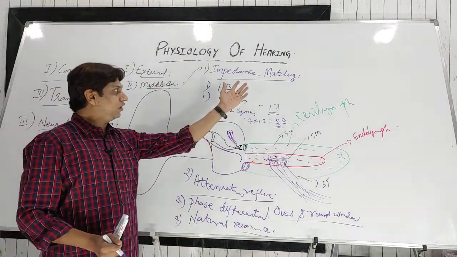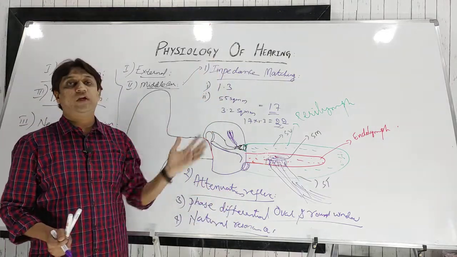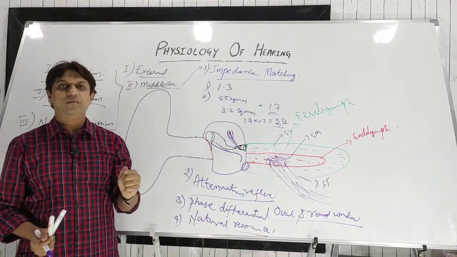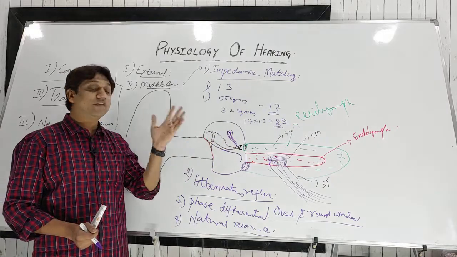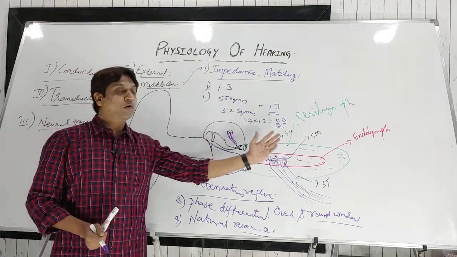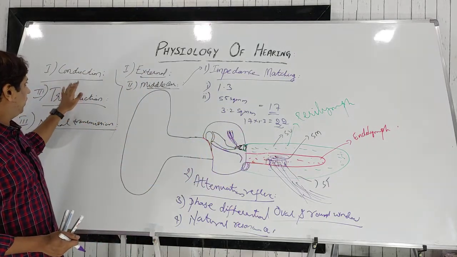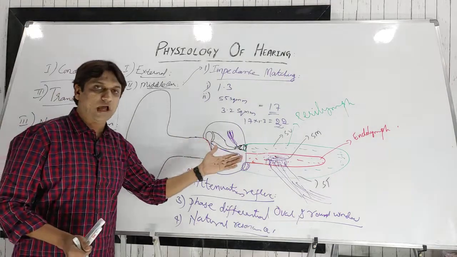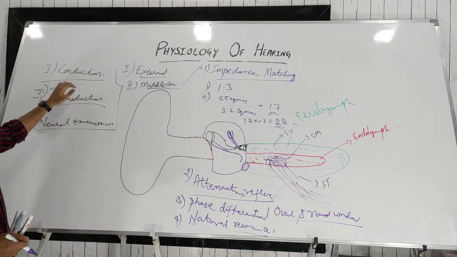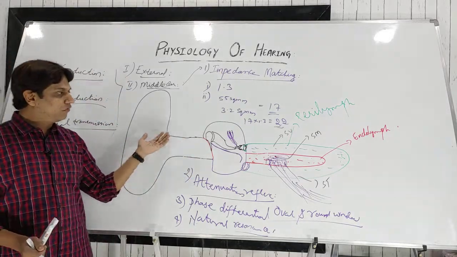So these are the four important phenomena in the physiology of hearing. From the theory exam point of view in the subject of physiology, many times in the university theory exam it has been asked as a 10 marks question. You have to explain the role of the external ear, the role of the middle ear, and the role of the inner ear. The role of the external ear and middle ear is mainly the conduction of sound. As we are discussing under conduction, transduction, and neural transmission, conduction is mainly due to the external and middle ear,